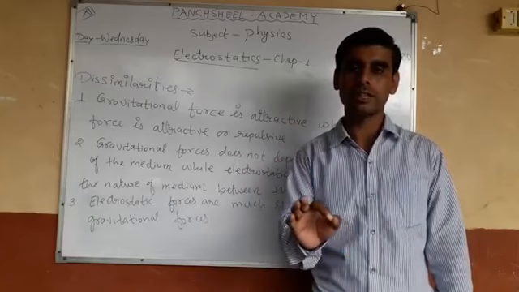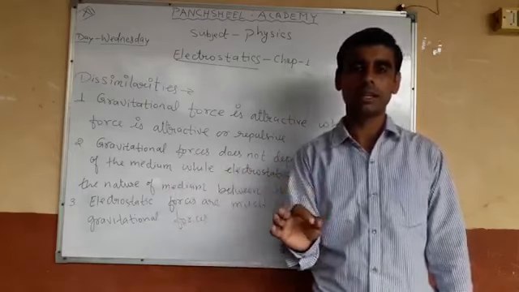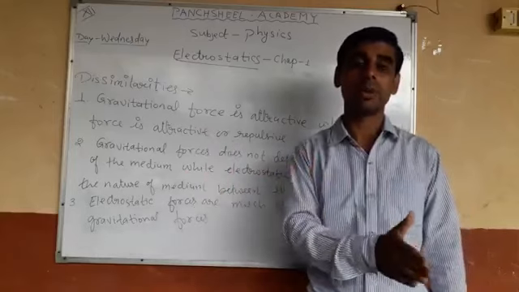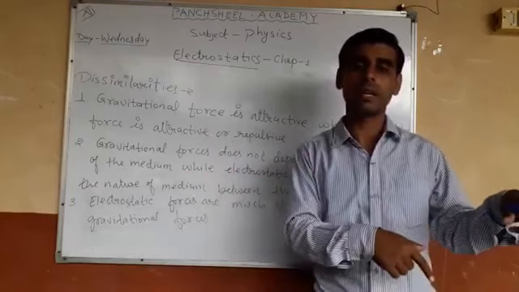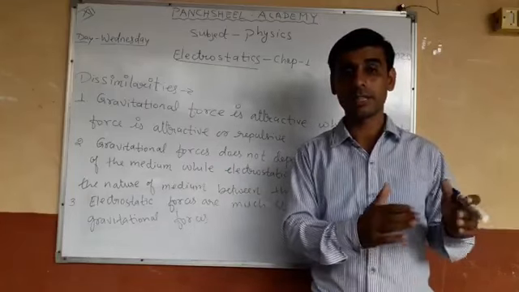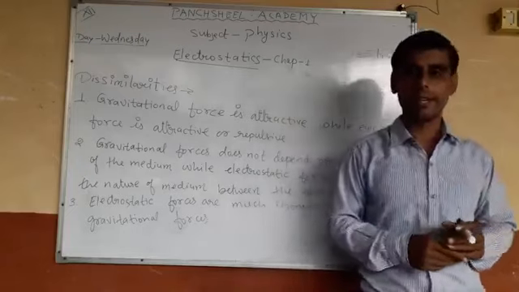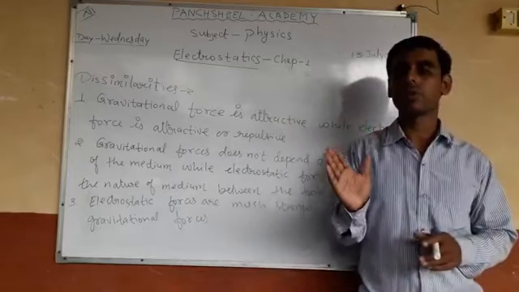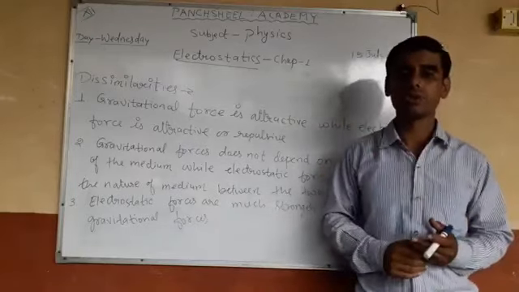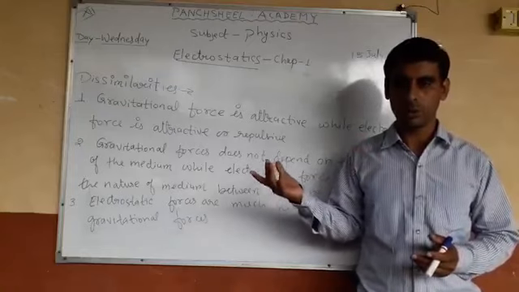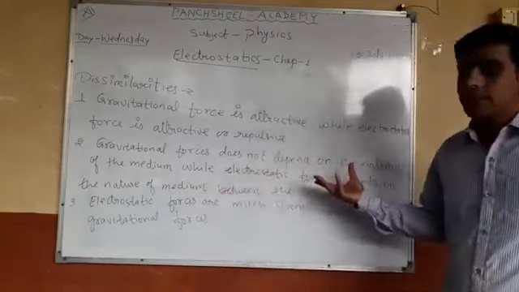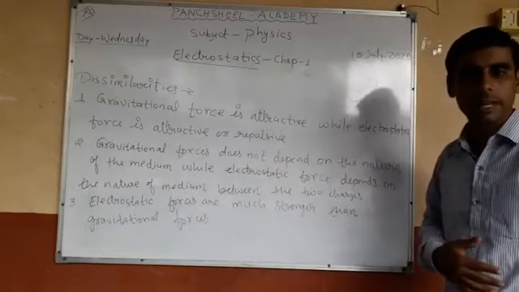Suppose two charges are kept in vacuum. Then the electrostatic force is more as compared to if the two charges are kept in water, because the dielectric constant of water is 80, so the electrostatic force is reduced to 1 by 80 times the force in vacuum. So this is our second dissimilarity.